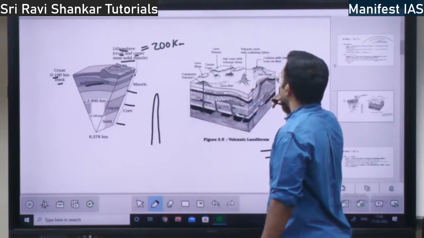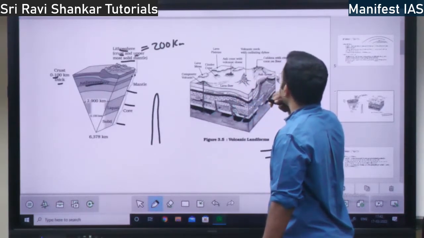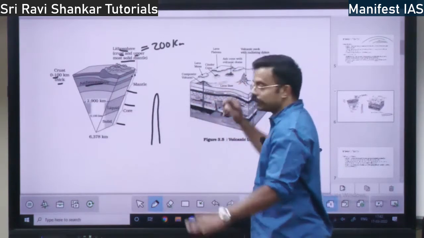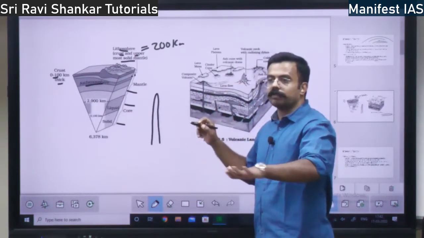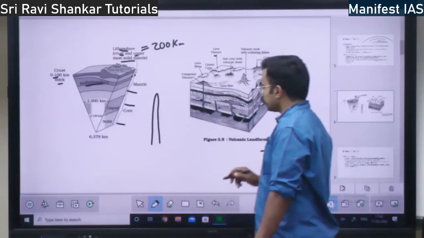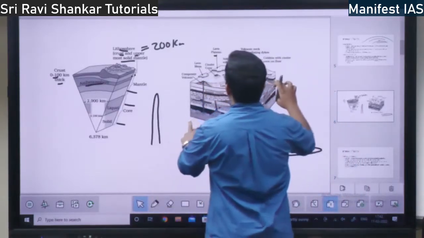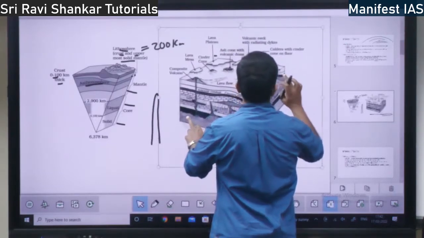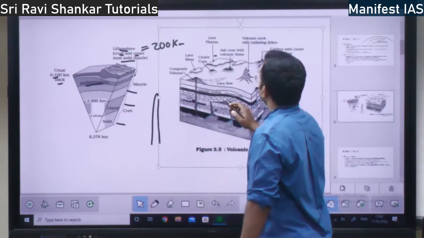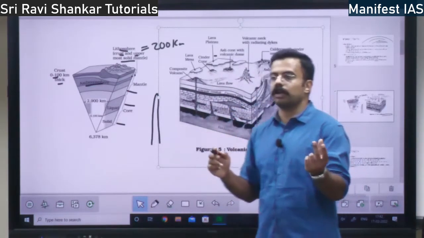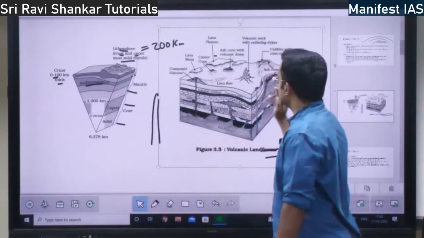Outside earth, what will be the landform? You have lava plateau. Just like Deccan Plateau, if there is a table land in the form of a table, it is lava plateau. Then you have cinder cone. Cinder cone is a small type of cone, a smaller version of a volcano.